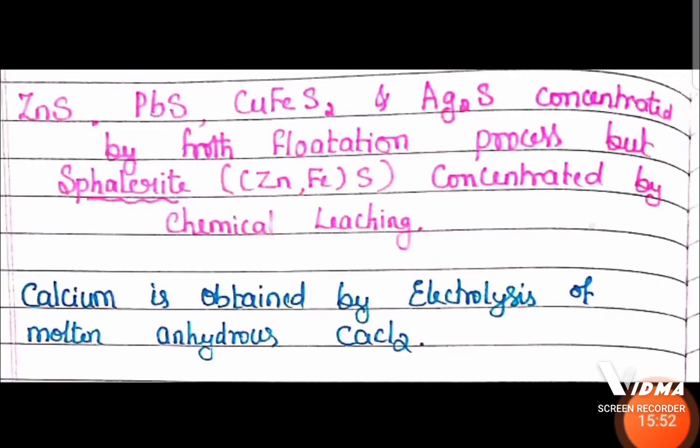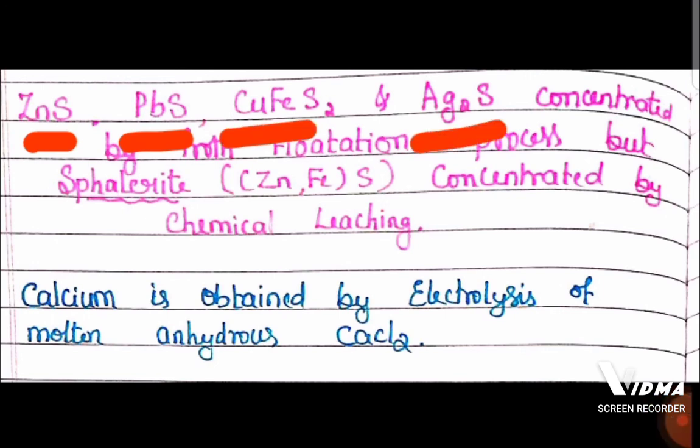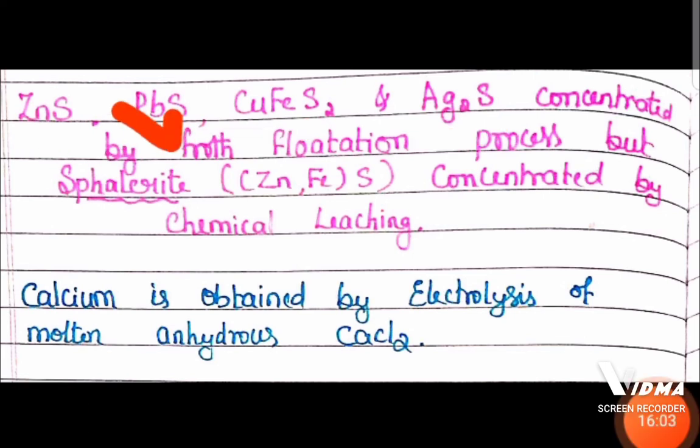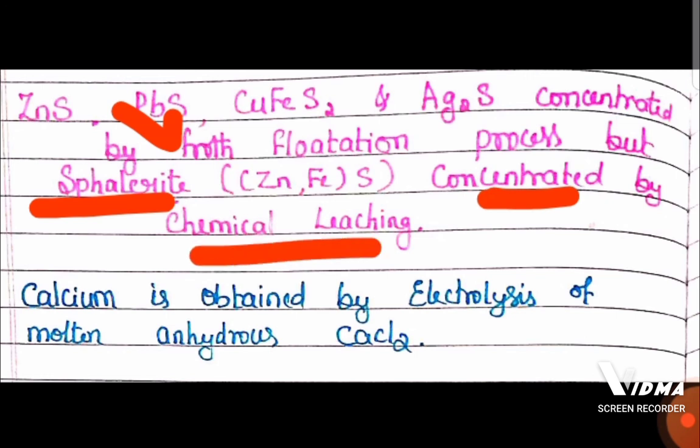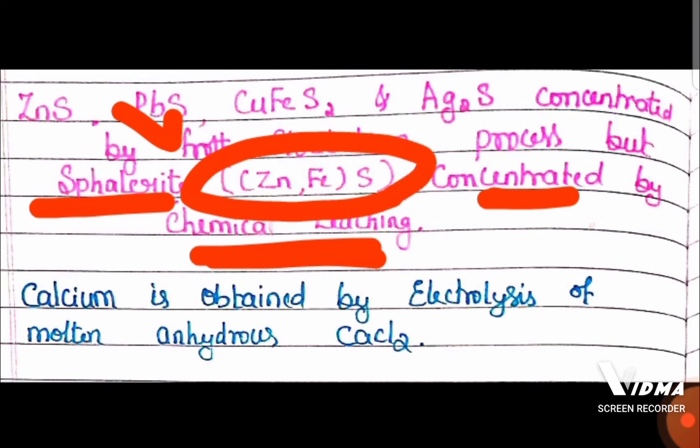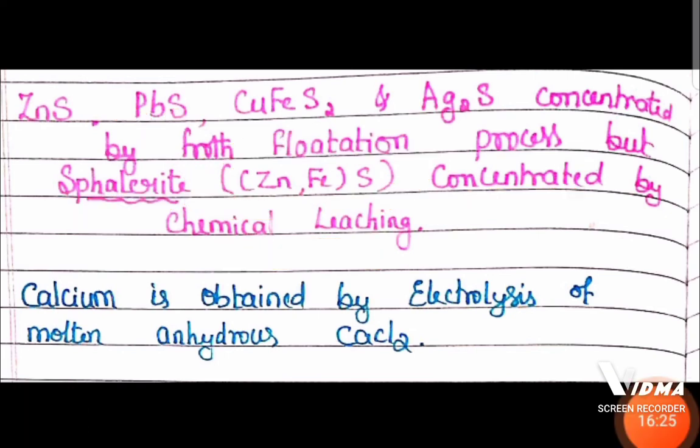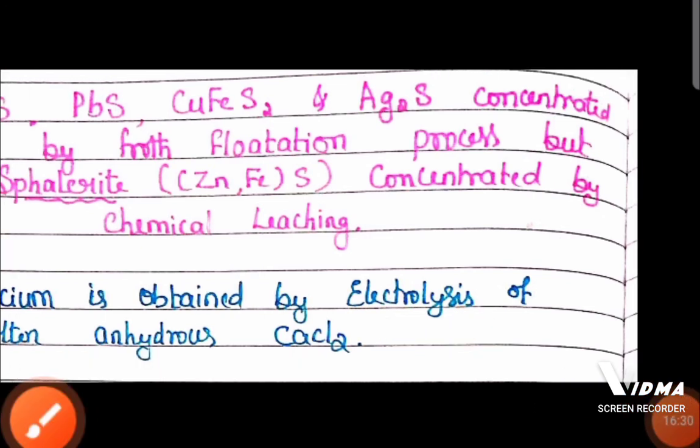And remember, sulfide ores like zinc blende, galena, copper pyrite and sulfide ore of silver, they are concentrated by the froth flotation process because they are all sulfide ores, except sphalerite, because it can be concentrated by chemical leaching. So sphalerite is the ore of zinc as well as iron. It cannot be concentrated by the froth flotation process, exception, remember this, it can be concentrated by the leaching process. And calcium can be obtained by electrolysis of molten anhydrous calcium chloride.